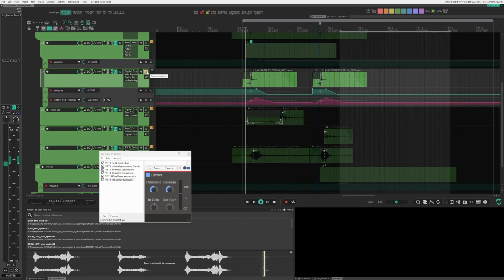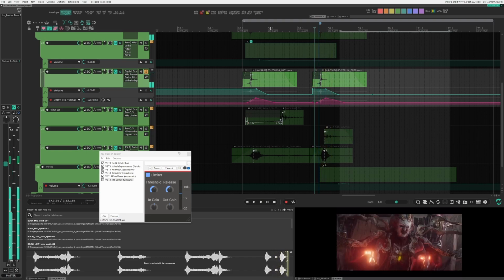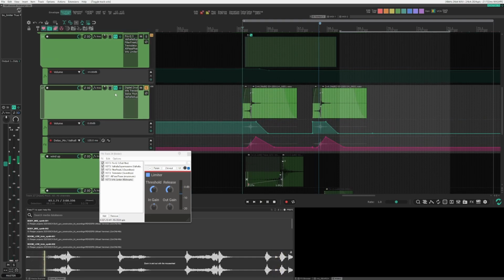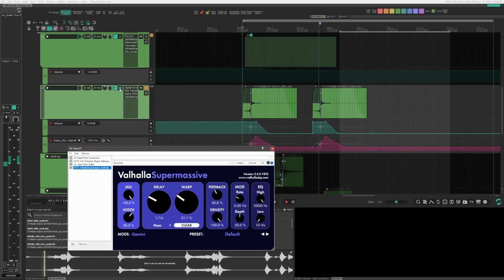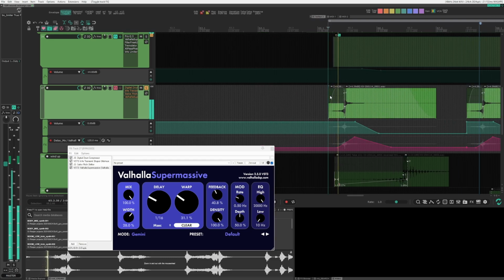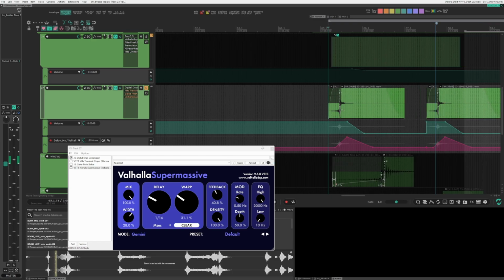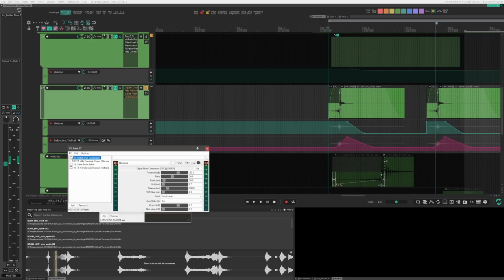Then next track, we have a couple of clips of mysterious recording, which is actually a glass with water. So it's a bit reversed and then a couple of effects there. So digital drum compressor.